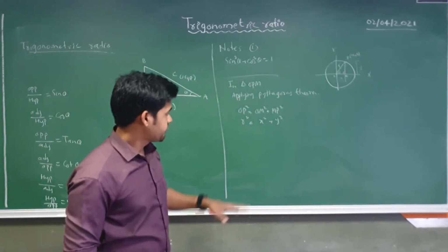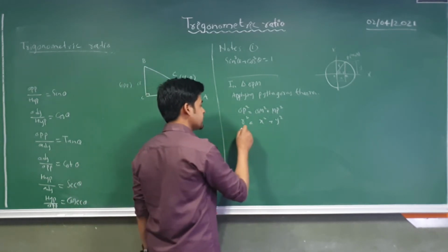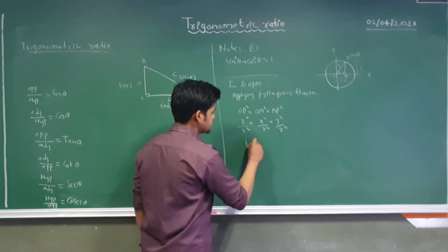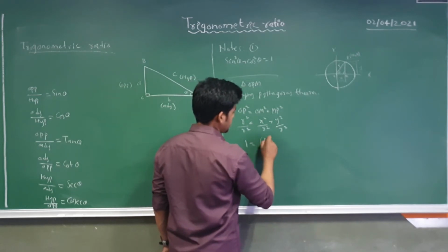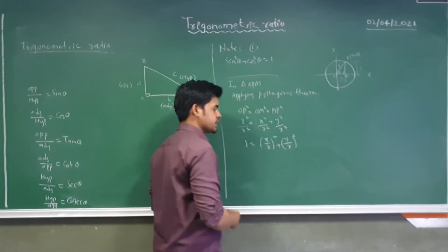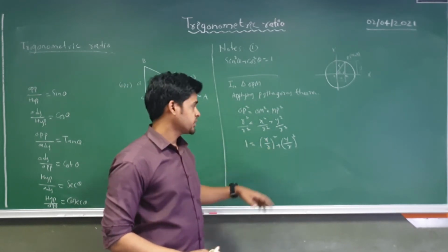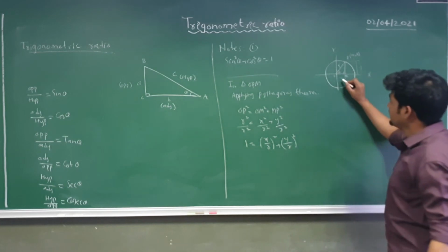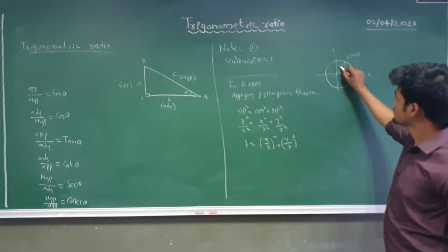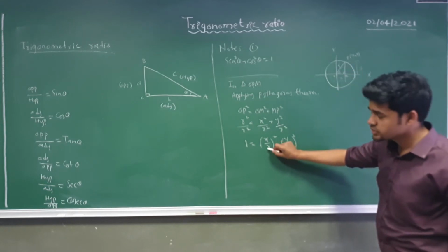If I divide this whole equation by r square, I will get 1 is equal to x by r whole square plus y by r whole square. We know the ratio of adjacent by hypotenuse: here the length x is adjacent and r is hypotenuse, so that ratio we call cos theta.